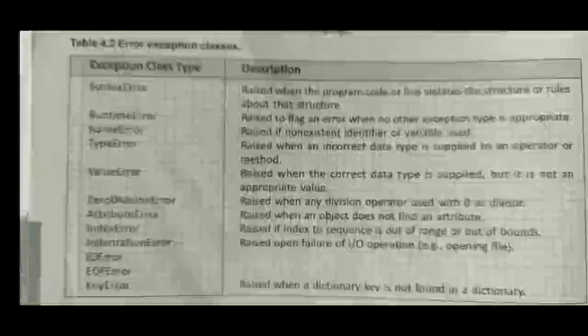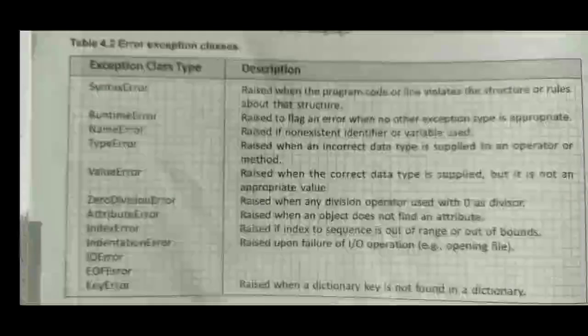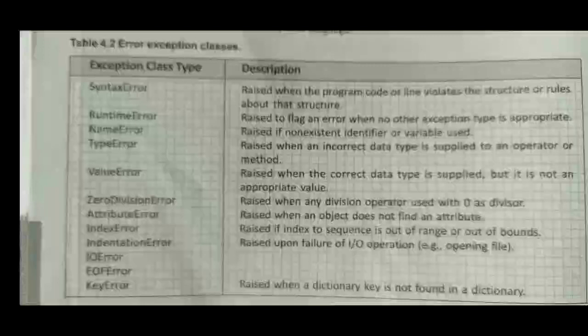So see, when we write exceptions, or there are already exceptions written, when our code has errors or some mistake, then such errors are raised. Raised means it will say that this type of error is present. So for handling such errors we need to write code or make corrections in our program.